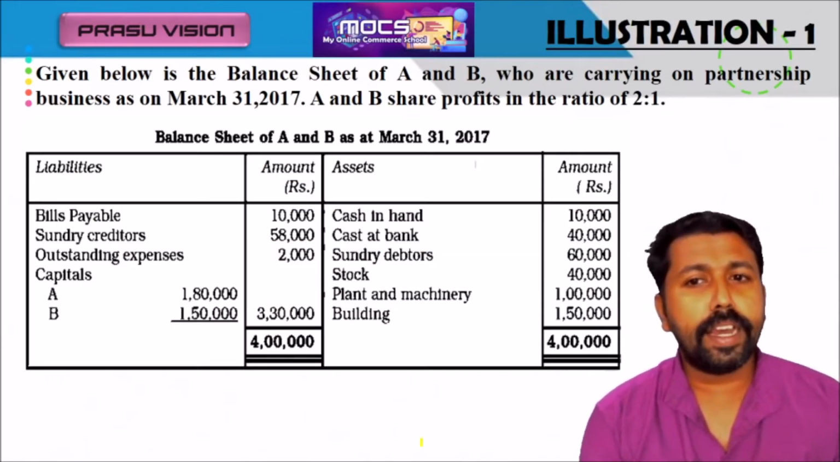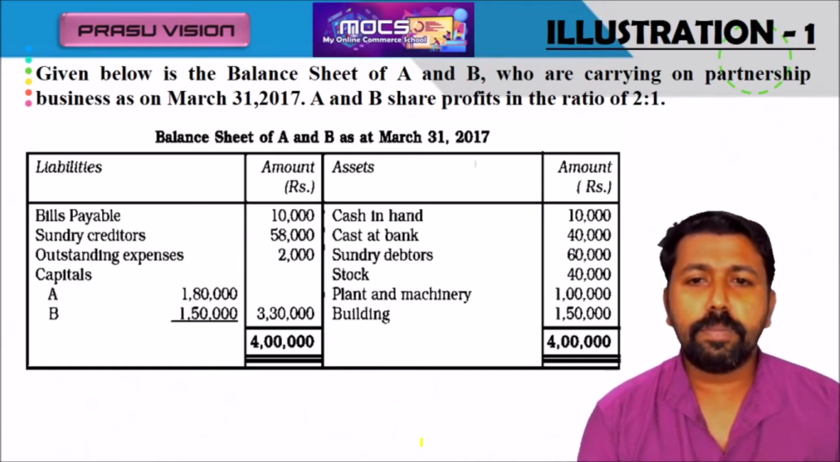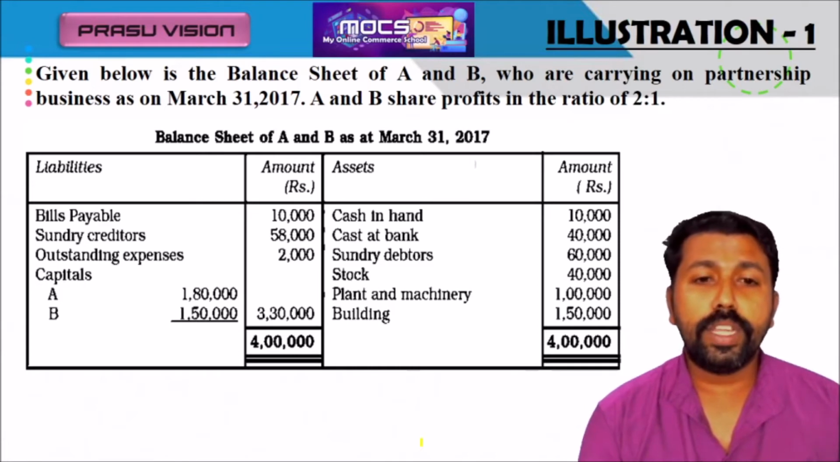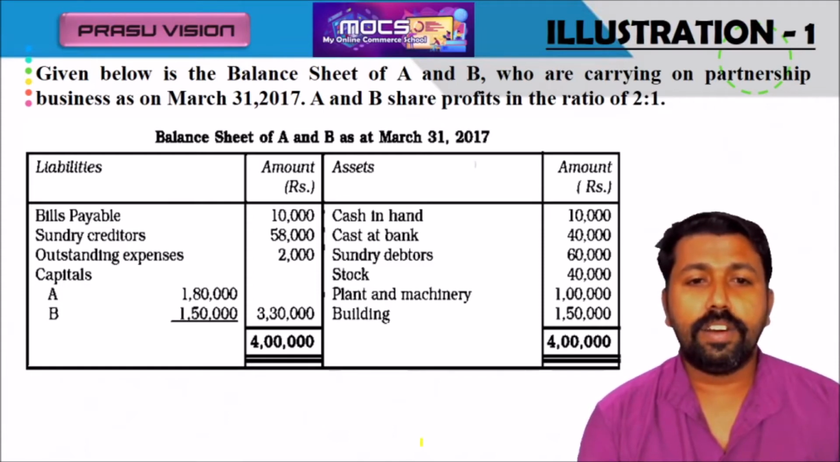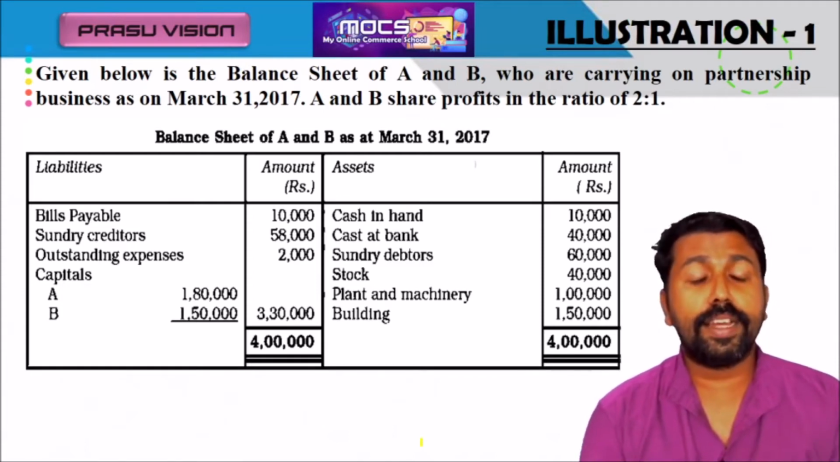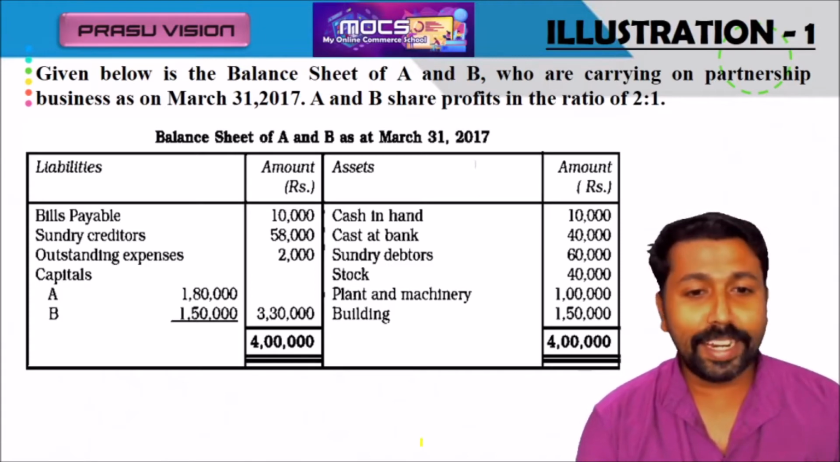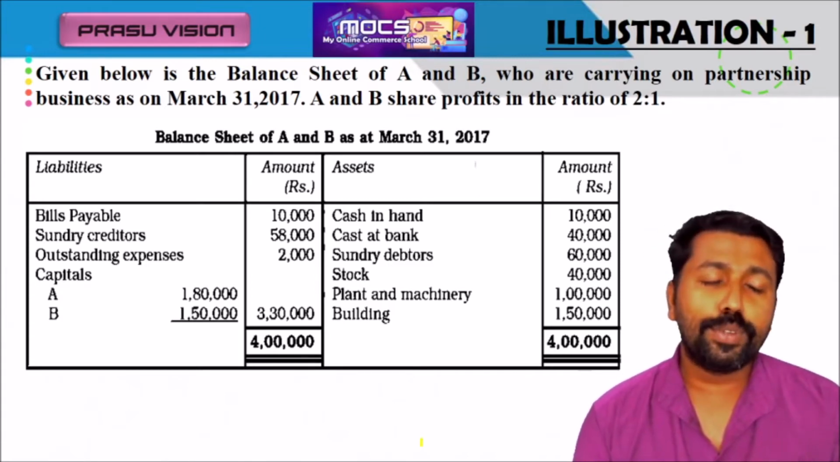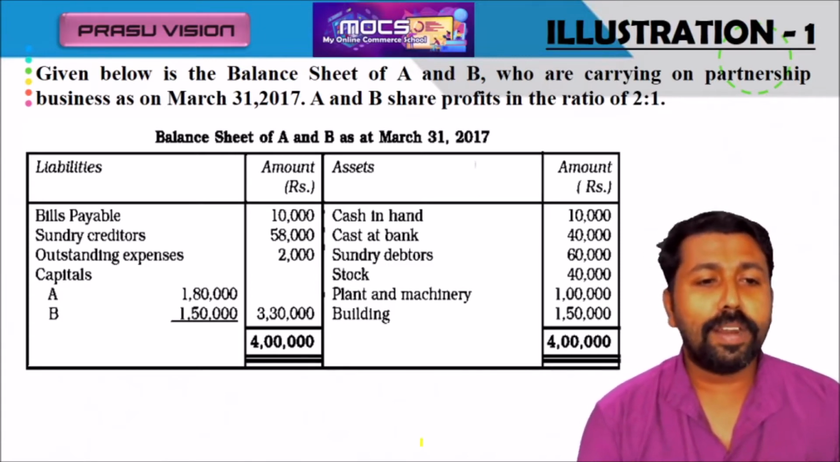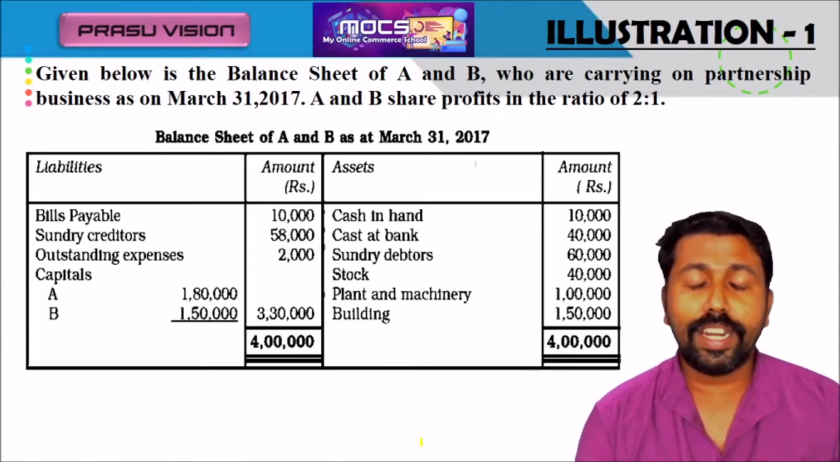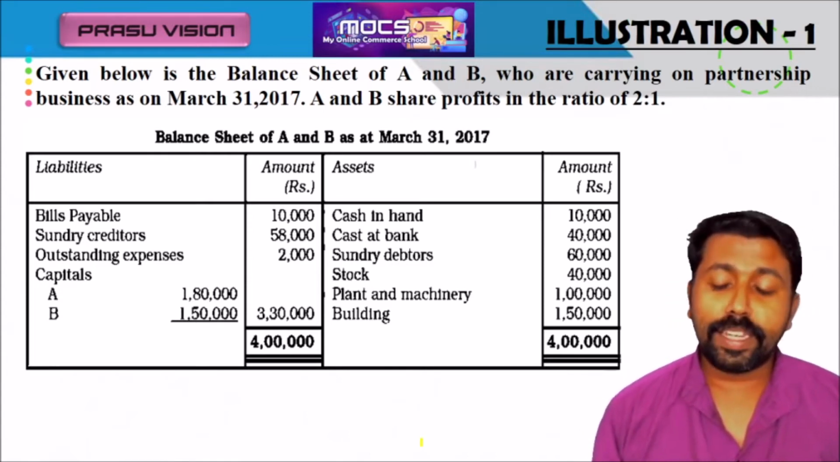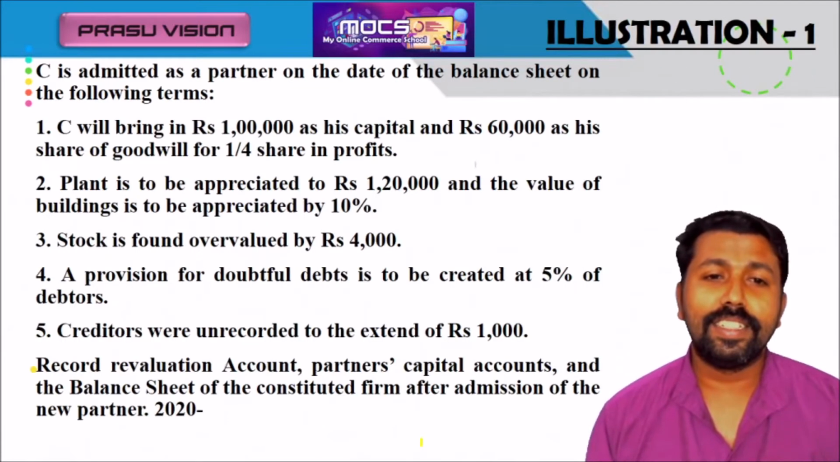Here A and B are partners. They are sharing profit in the ratio 2:1. They are admitting a new partner. Up to the time of the admission of a new partner, the balance sheet is like this. On the asset side, cash in hand, cash at bank, sundry debtors, stock, plant and machinery, and building are there. Liabilities include bills payable, sundry creditors, outstanding expense, and the opening capital of the partners.